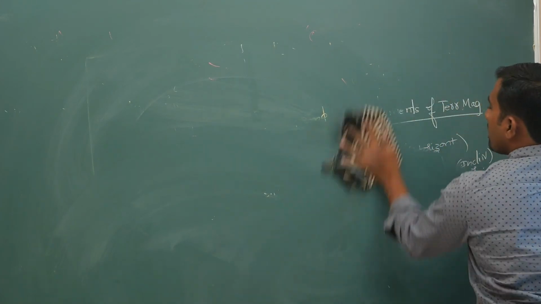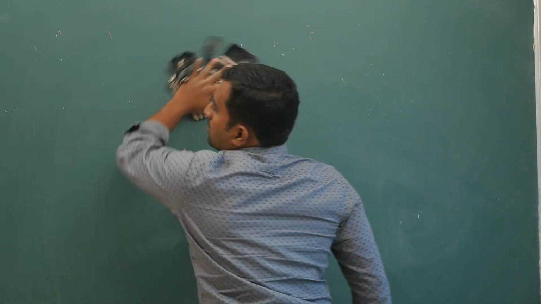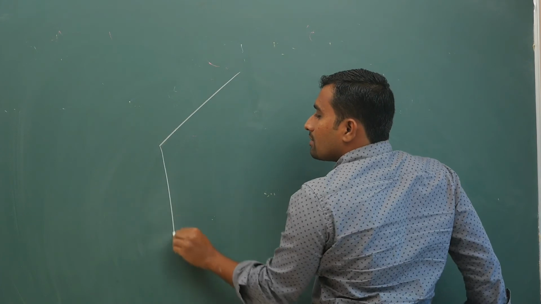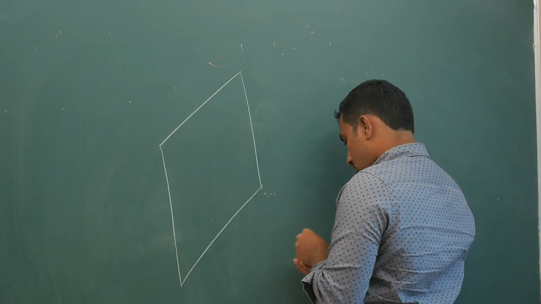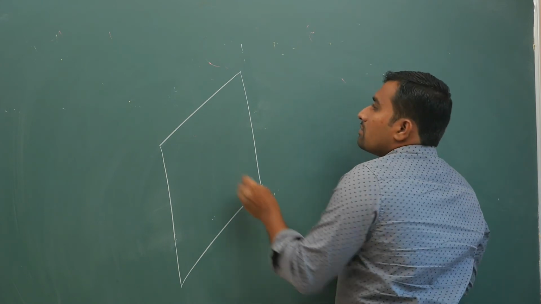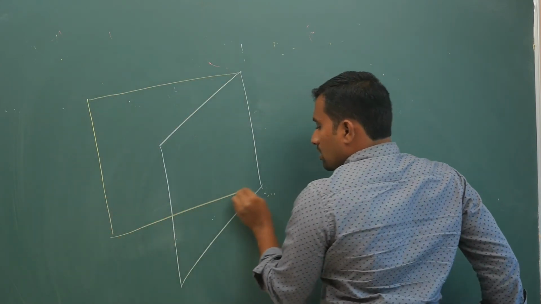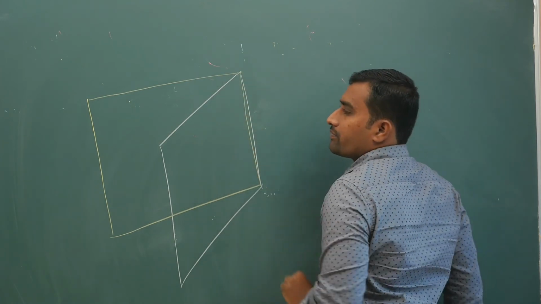If you take a plane other than the magnetic meridian, this is your magnetic meridian. I will pick yellow color like this. This is the plane that you have taken now.